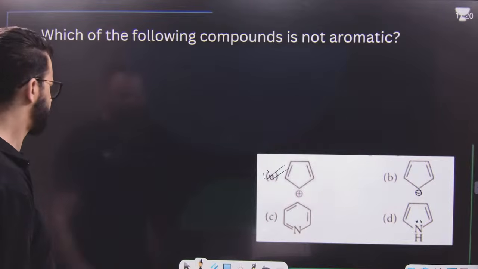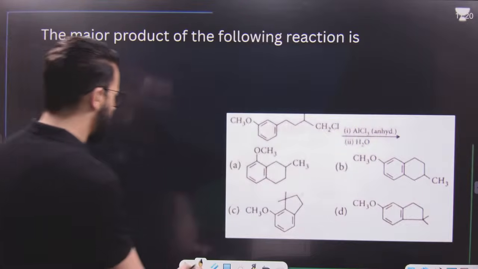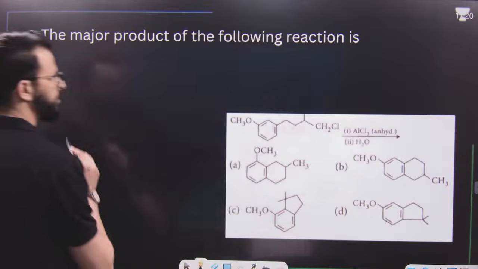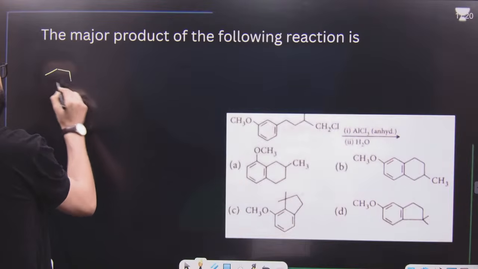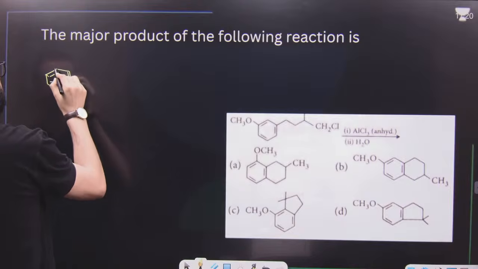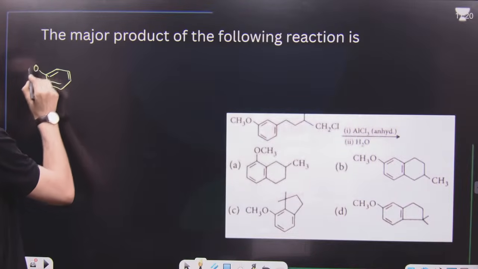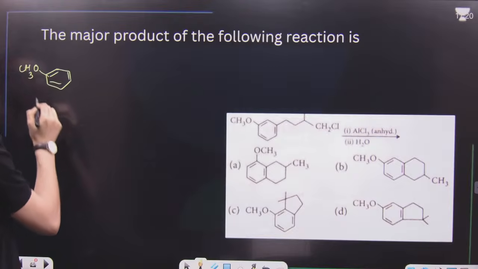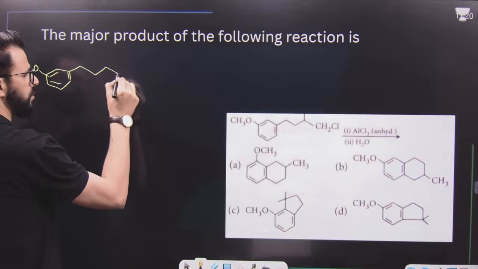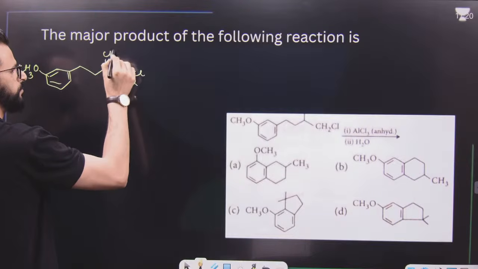After that, next question. Question says you have to tell me the major product of this reaction. Have a look. Reaction is like this. This is the substrate, OCH3. After that, it is CH2, CH2, CH, CH2, Cl, and here it is CH3.